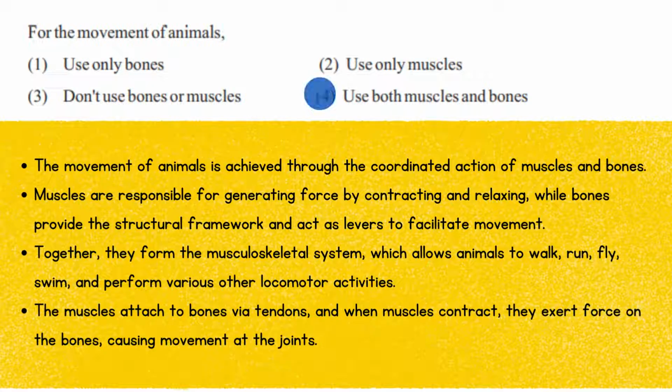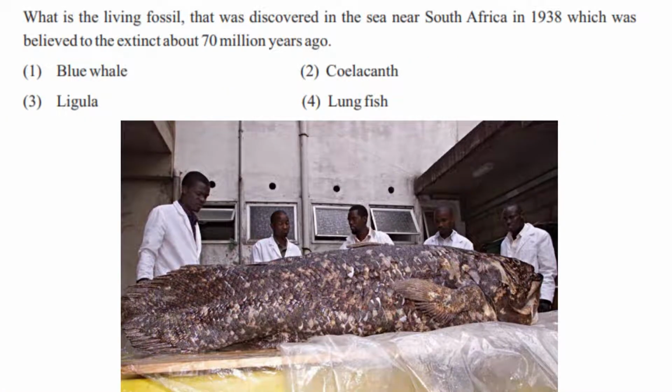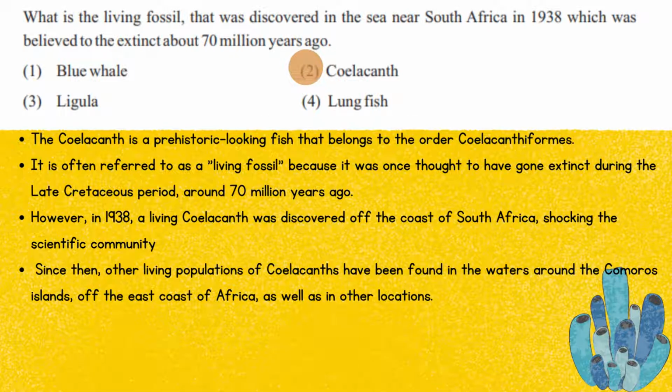What is the living fossil that was discovered in the sea near South Africa in 1938 and was believed to have gone extinct about 70 million years ago? It's the coelacanth. The coelacanth is a prehistoric-looking fish that belongs to the order Coelacanthiformes. It is often referred to as a living fossil because it was once thought to have gone extinct during the late Cretaceous period, around 70 million years ago.